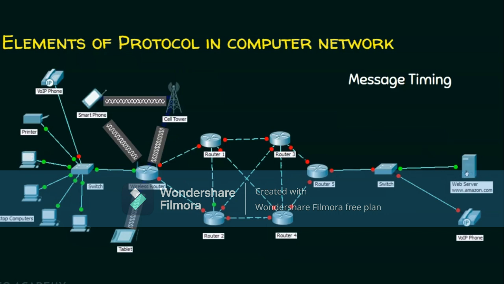So this flow control and the acknowledgement timing are maintained by protocols in the form of message timing. The next element of the protocol is message size. Let's see an example. We have a very big box to be transported from one building to another. To transport the box, we are given a very small vehicle. This vehicle can handle a very small box but not that big box. What will we do in order to do this transportation?